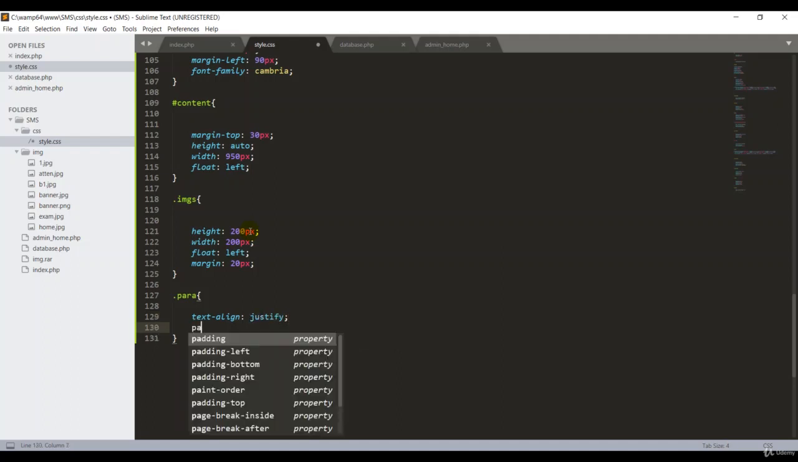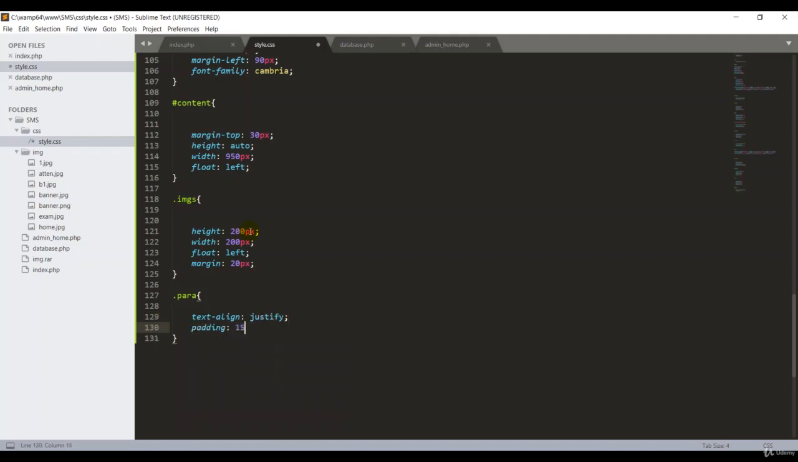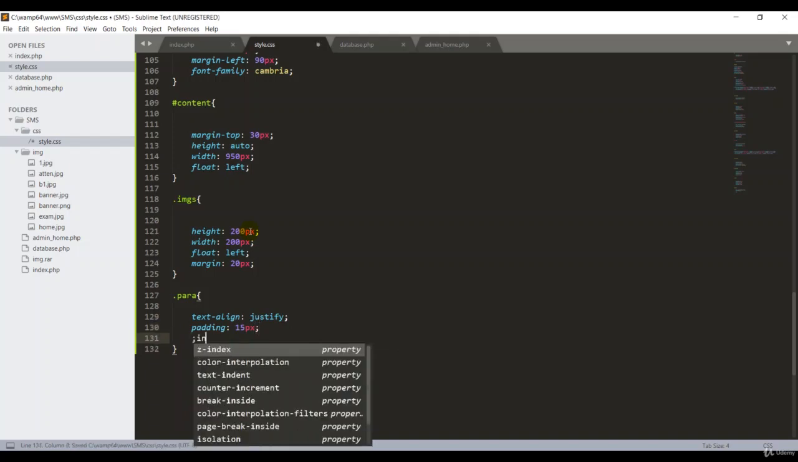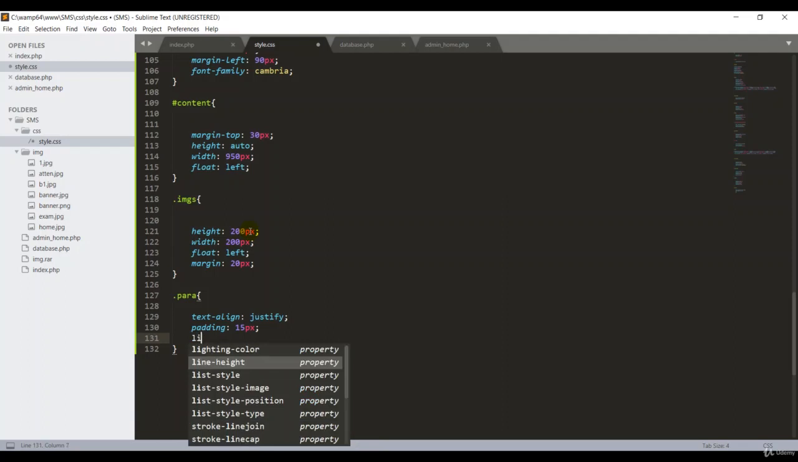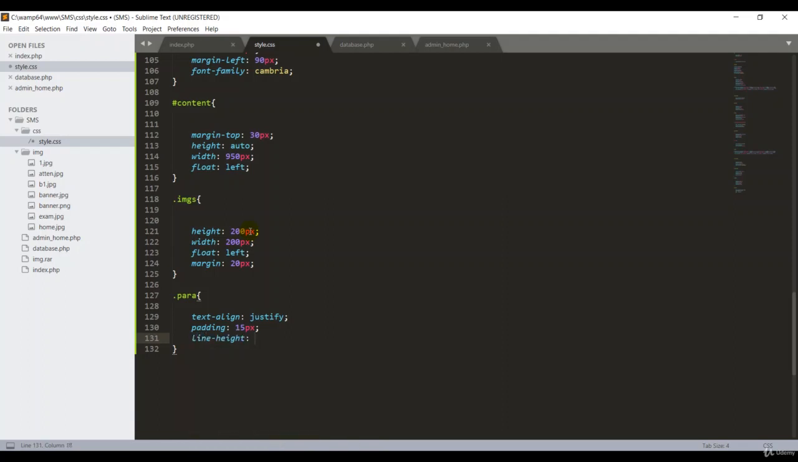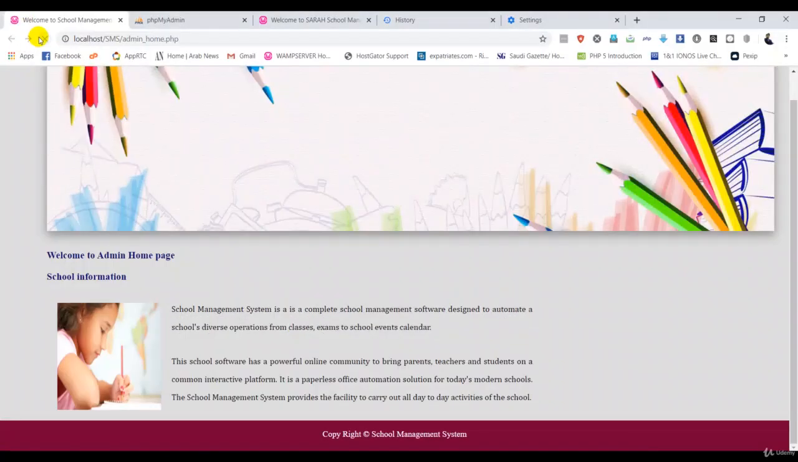Then the padding of my tags, 15 pixels, semicolon. Then the line-height, put like 34 pixels or 35, anything like that. So let me go and check that, guys. Refresh. Looks very beautiful, very nice. Now we have to work on the sidebar of the admin homepage.